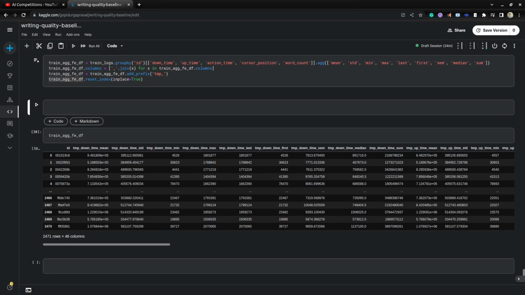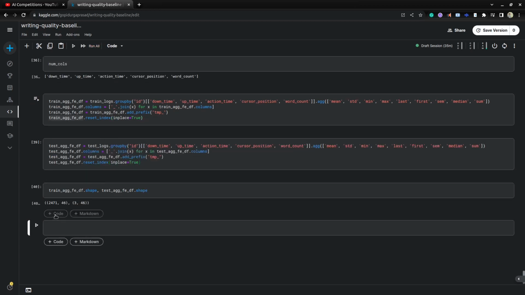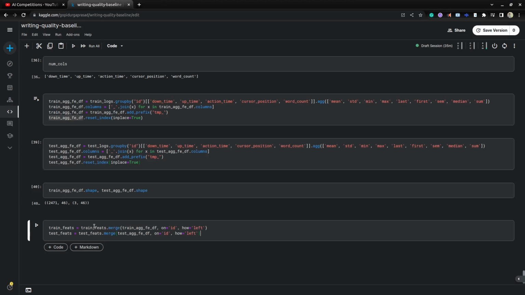I will create the same features for the test df also. So this is the test df features. Here you can check the train aggregation features df dot shape and test aggregation features df dot shape. So we created 46 extra features. Next we'll merge with the publicly available features.